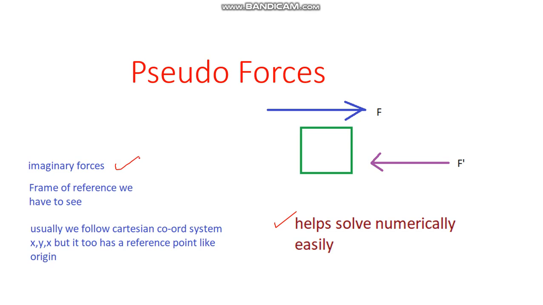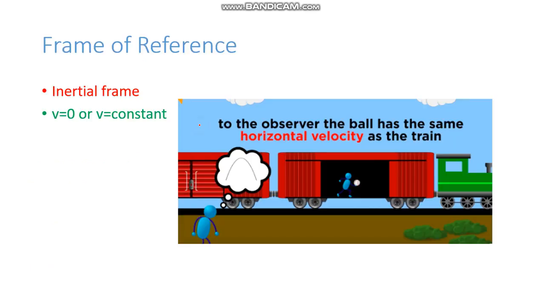Okay. So when we talk about pseudo forces, we talk about frames of reference. So which frame of reference we are talking about, that we have to see. Usually we follow the Cartesian coordinate system, which has x, y, z, but it too has a reference point, the origin. So we will see in depth what this frame of reference is. The frame of reference basically is of two types. First one is inertial frame, the second one is non-inertial frame.